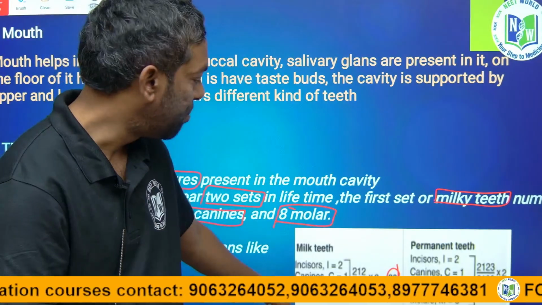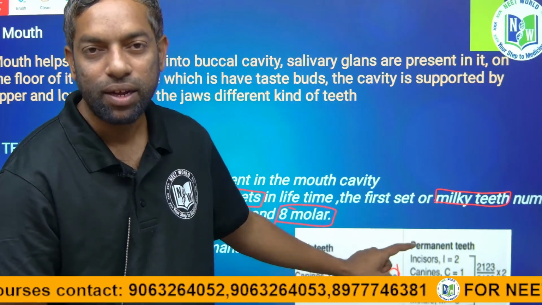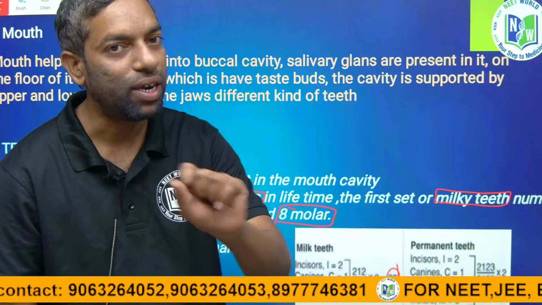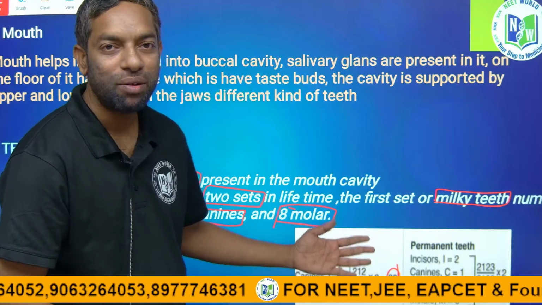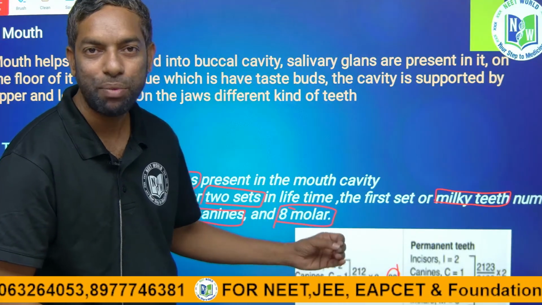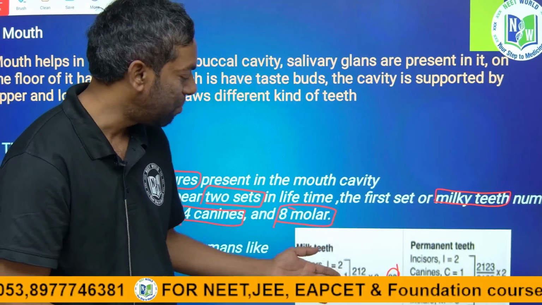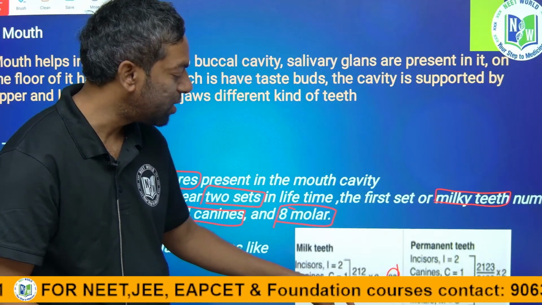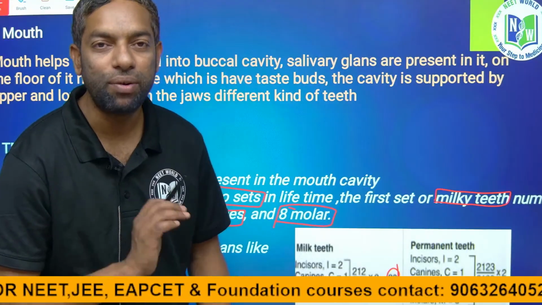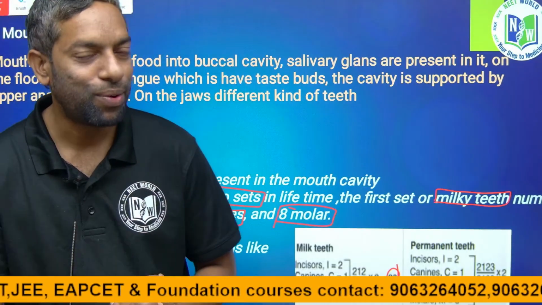The milky teeth are 20 in number, and premolars are not there in the milky teeth. Guys, you have to remember this. The formula for incisors, canines and molars is 212, 212 into 2.